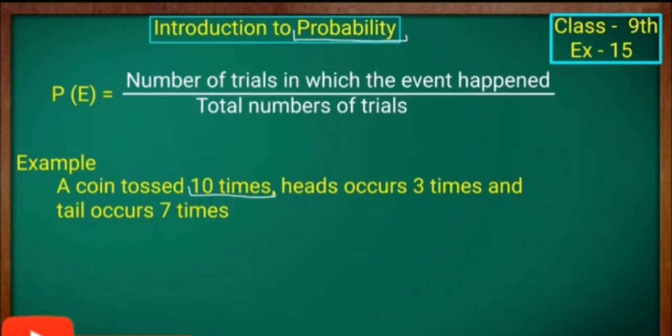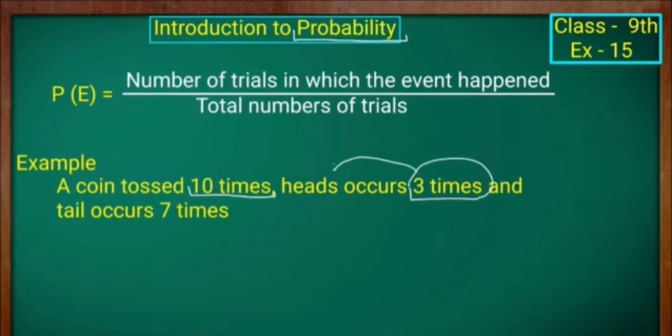A coin is tossed 10 times, the head occurred 3 times and the tail occurred 7 times. You are tossing the coin 10 times. In the 10 times, the head occurs 3 times and the tail comes 7 times. For this, we are going to find the probability that the head occurs.